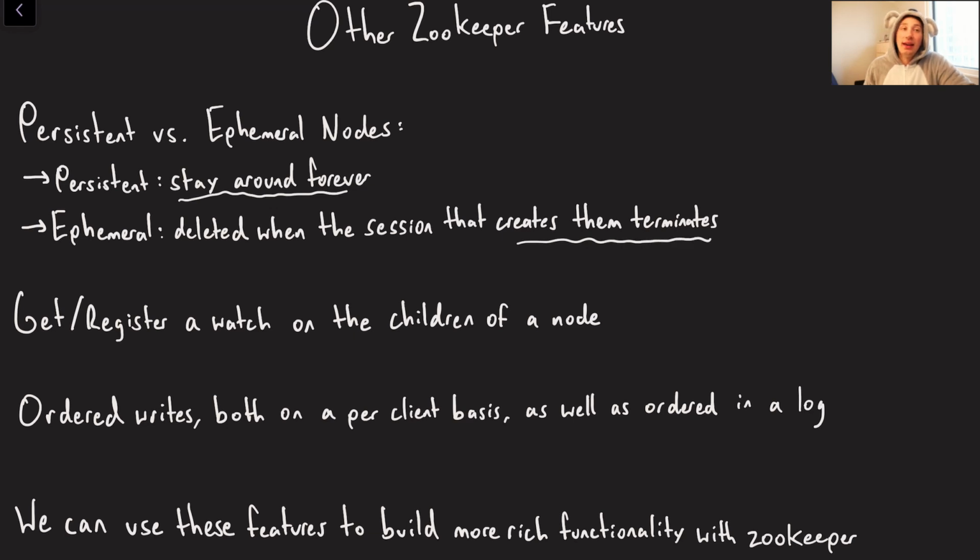So let's say I'm a client and I create some node and then I crash. Eventually my heartbeats are going to stop sending and the node that I created, that ephemeral node, is going to go away. This is an option whenever I create a node. There's also a concept, which I haven't written here, called the sequential node.